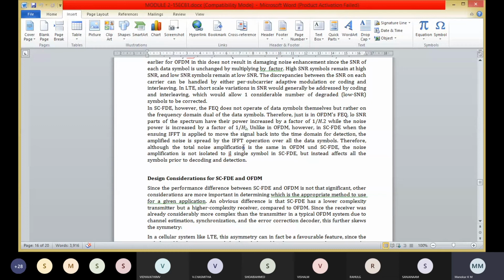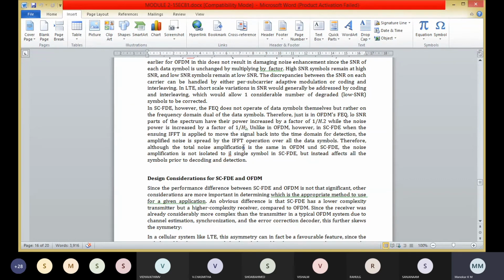In OFDMA, the LTE downlink could utilize OFDM. The LTE uplink could utilize SC-FDMA. Here in OFDM, you are going to use the LTE downlink. In SC-FDMA, you are going to use the LTE uplink for the transmission.